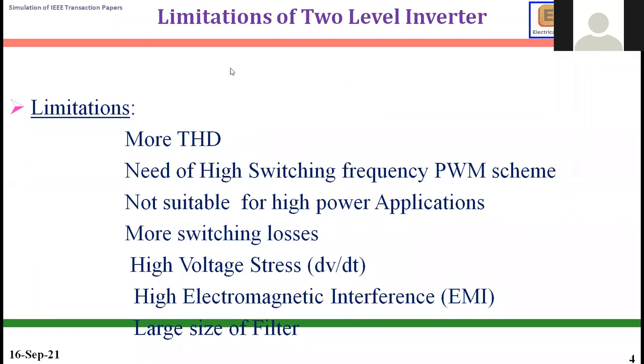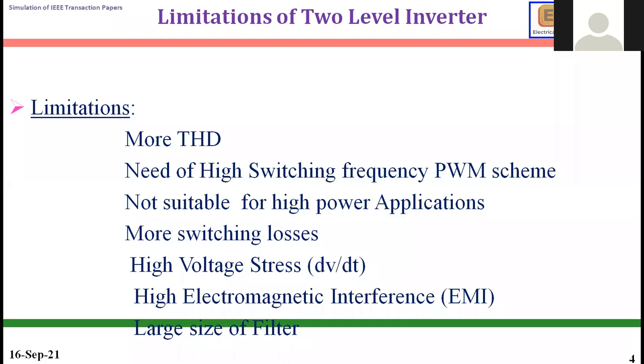So what are the demerits and limitations of two-level inverters? More total harmonic distortion, need of high switching frequency PWM schemes, not suitable for high power applications, more switching losses, and high voltage stress, meaning dV/dt, the rate of change of voltage, is increasing because I am switching on at high input voltage. That is the demerit. Then high electromagnetic interference, EMI problem, and a large size filter is required. Okay. So that's why we are moving to some novel inverters.